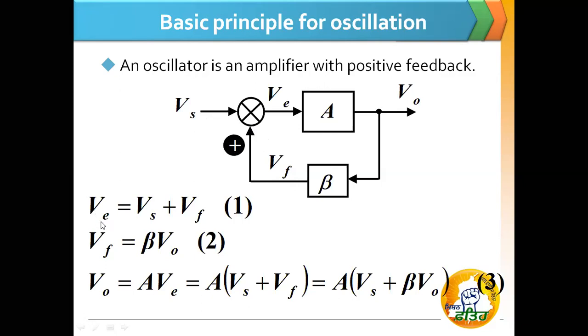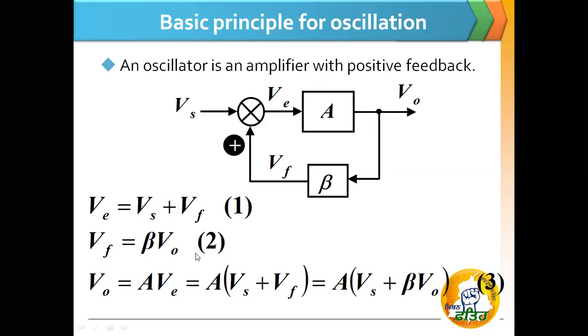Here we can write Ve, which will be the summation of Vs and Vf. But what is Vf? Vf is equal to beta times V naught. And what is V naught? V naught is equal to A times Ve. So V naught is equal to A Ve.